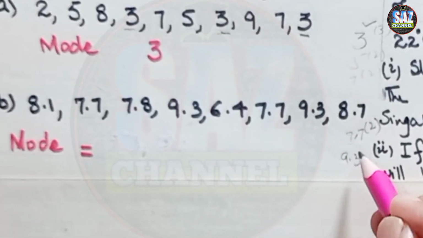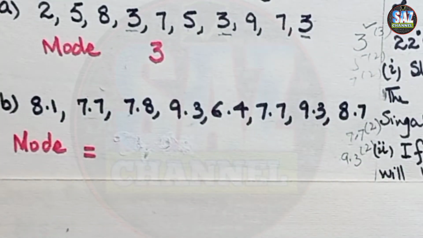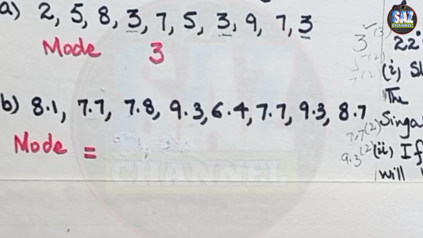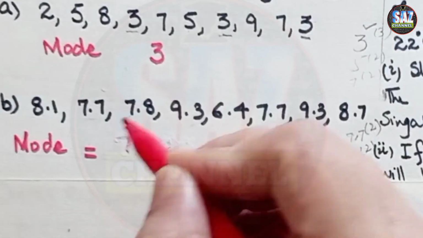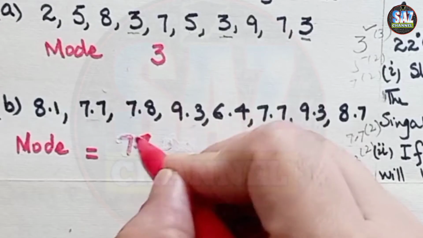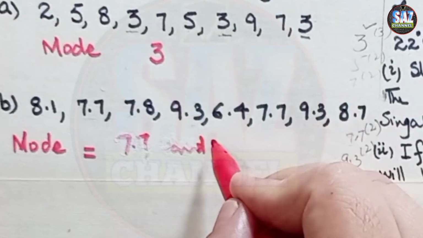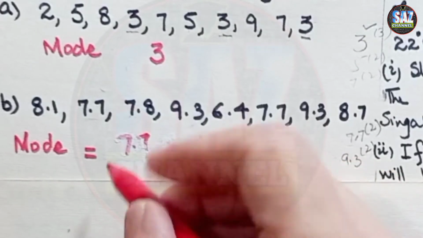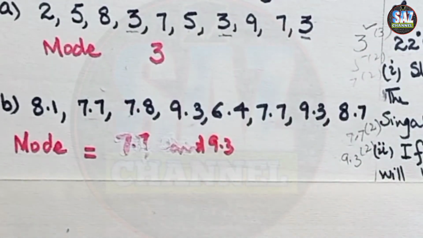So 9.3 and 7.7 are the two numbers which are repeating in the data the same number of times. So there are two modes for this question. One is 7.7, and the other one is 9.3. So 7.7 and 9.3 are the two modes for this situation.